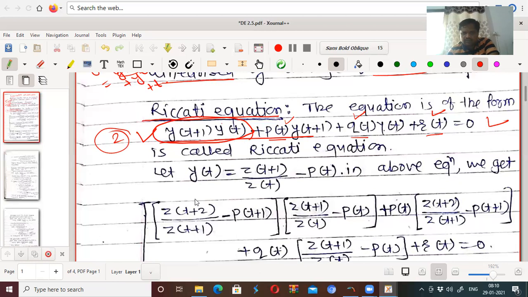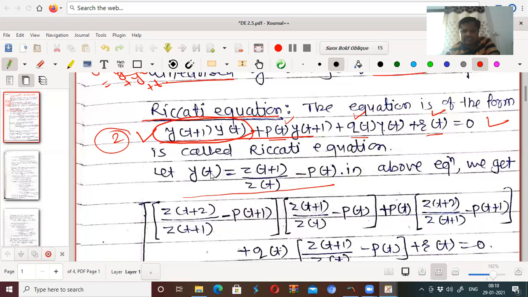Now to convert this equation into a linear equation, we have to use this substitution. Let yt equal to zt plus 1 upon zt minus pt, which means you are converting the dependent variable yt into another dependent variable zt. We use the substitution yt equal to zt plus 1 upon zt minus pt in the above equation.